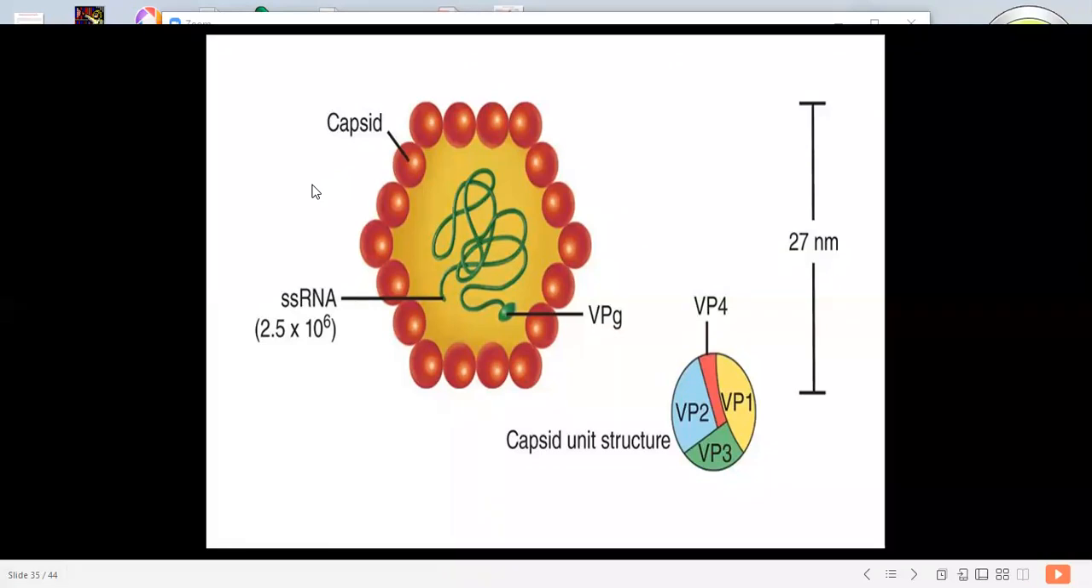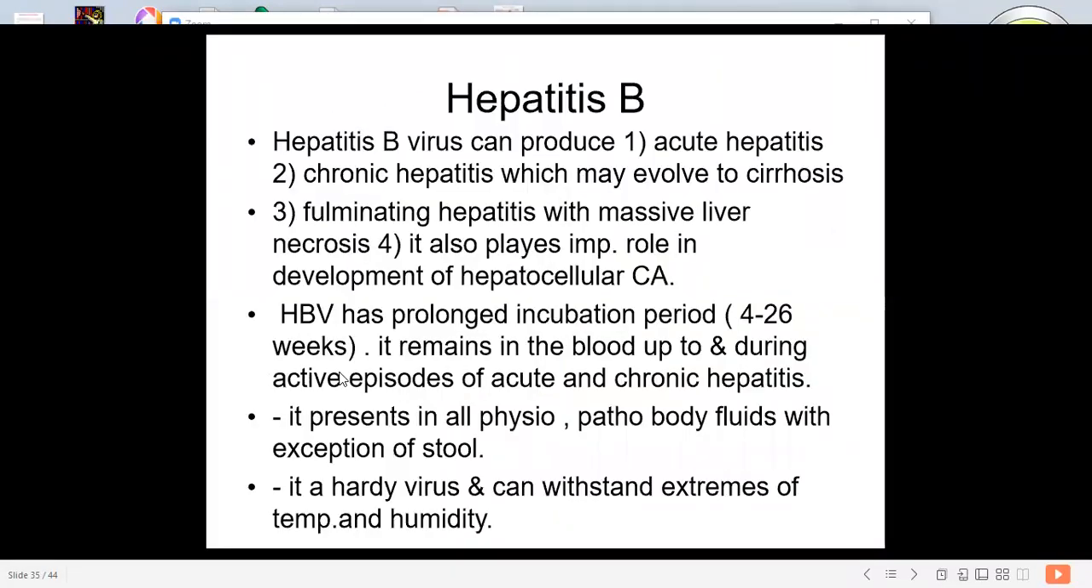Okay, so this is all about hepatitis A virus. This is the structure of this particular virus. It is an RNA virus. Okay, then we will go towards hepatitis B. Very, very important.